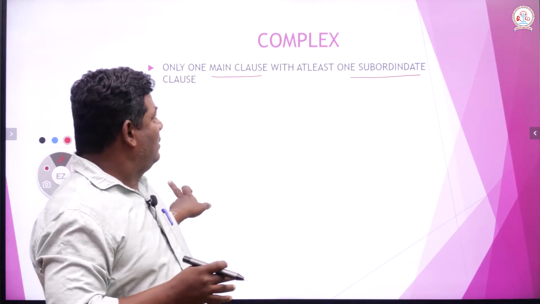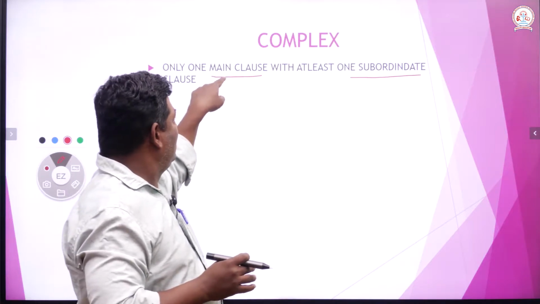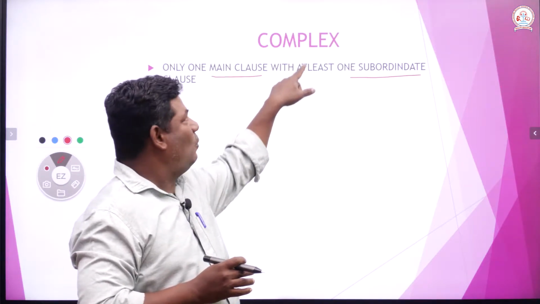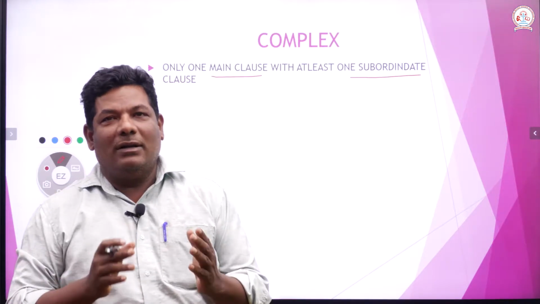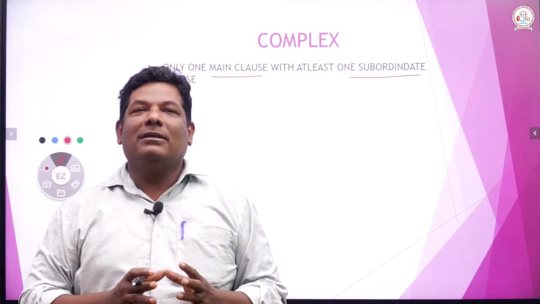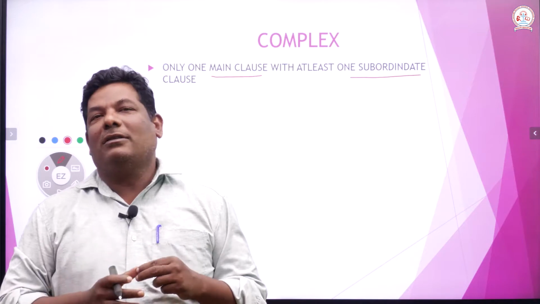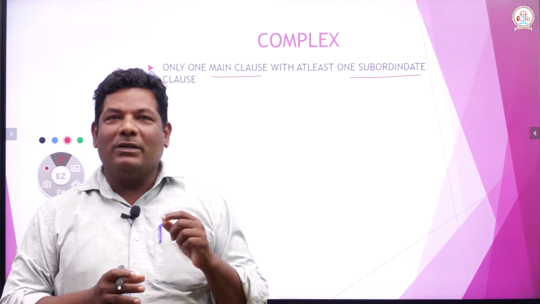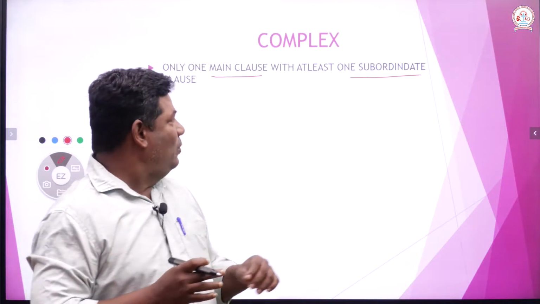In the previous slide, without knowing what a main clause is, you cannot understand what a complex sentence is. Am I right? Without understanding a clause, you cannot understand a main clause, and you cannot understand a subordinate clause. Therefore, you must understand what a clause is, and what a subordinate clause is. Then you must pass on to